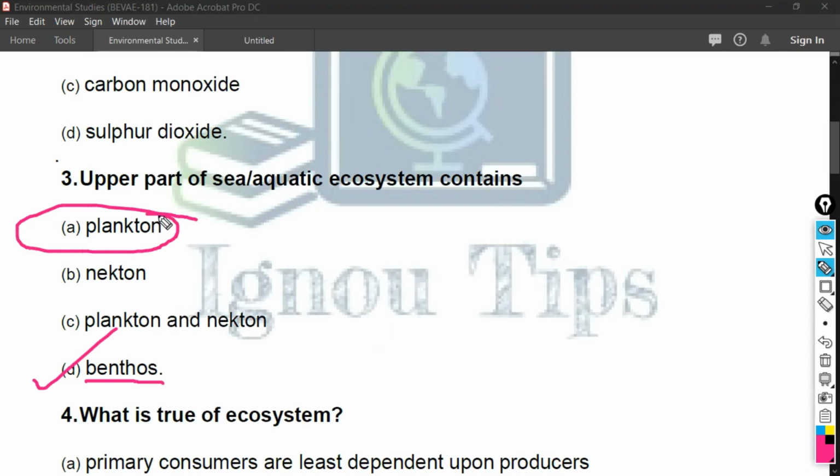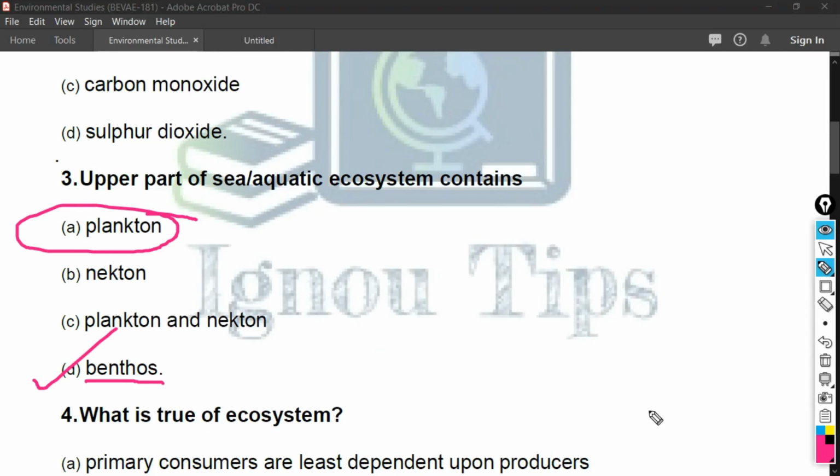Okay, friends, sea or aquatic system is divided into 5 parts, and that is neuston, periphyton, plankton, nekton and benthos. Now let's proceed to neuston. Neuston are unattached organisms which live at the air-water interface. Okay. Now let's just discuss periphyton.